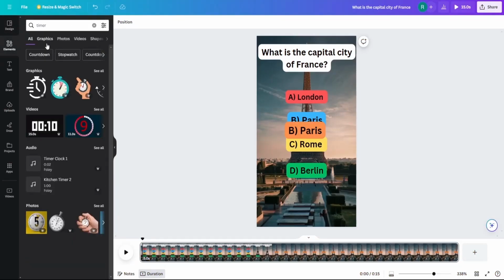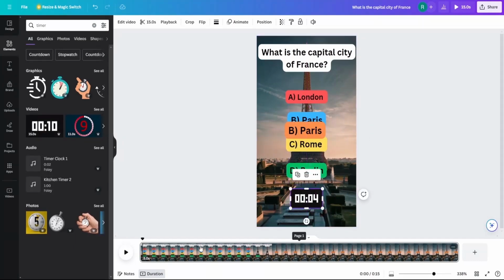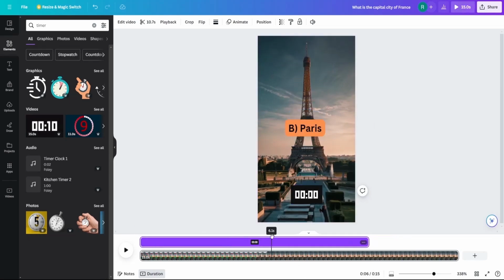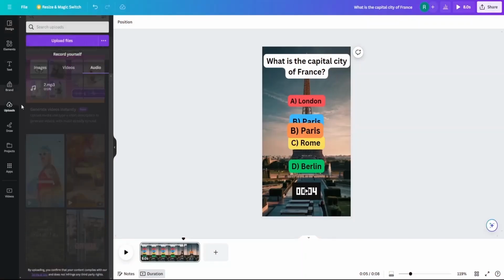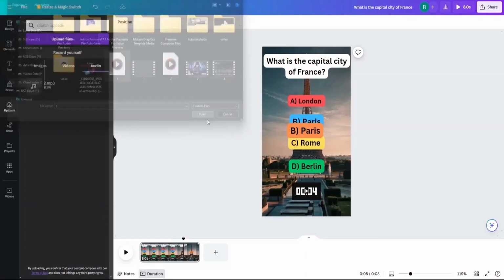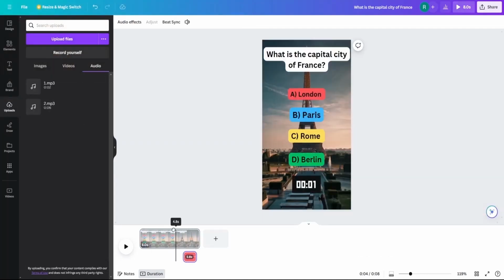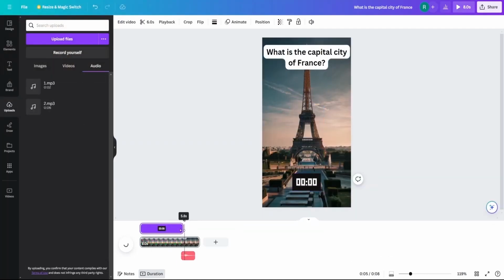Next, we'll incorporate a timer to maintain viewer interest. Return to the Elements tab and search for a timer. Choose any clock design that appeals to you. It doesn't have to be specific. We also need a ticking sound, but since I didn't find the ones in Canva appealing, I discovered a great ticking sound and other useful sound effects for TikTok in a Google Drive folder. Upload one of those sound effects or choose one from Canva, ensuring the timing is perfectly synchronized. I also like to add a ding sound when revealing the answer as a final touch.